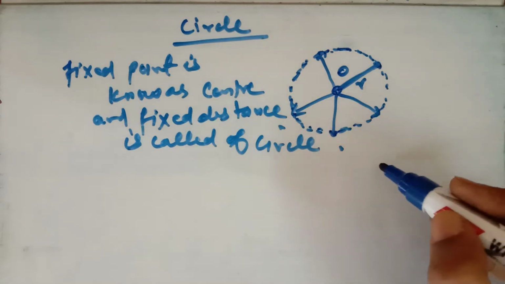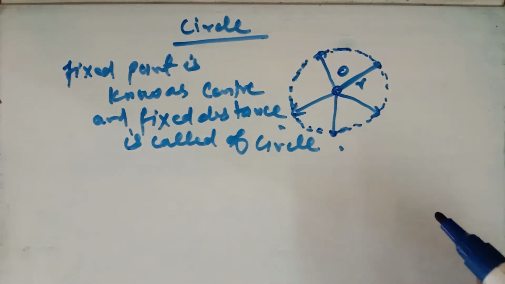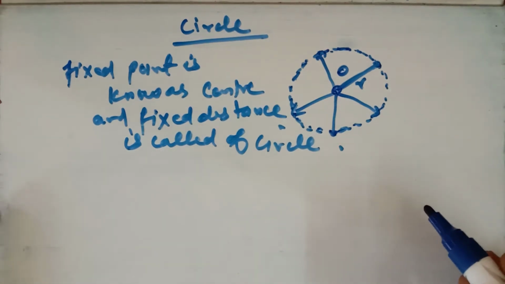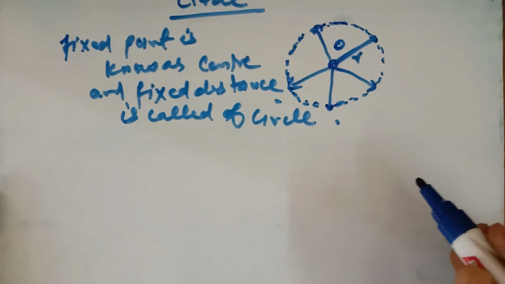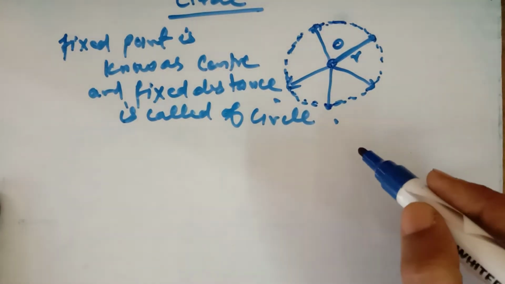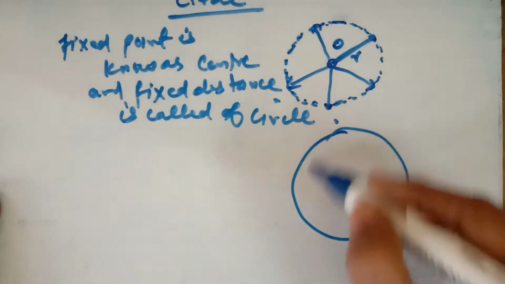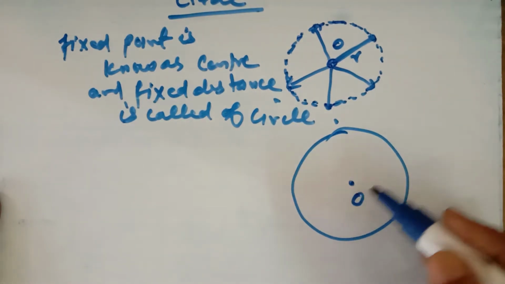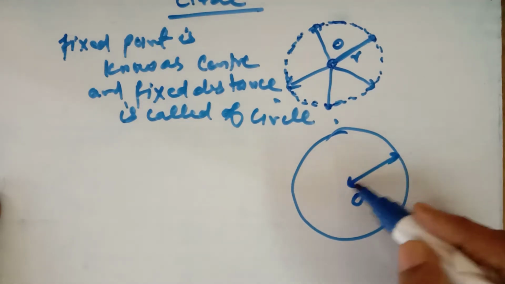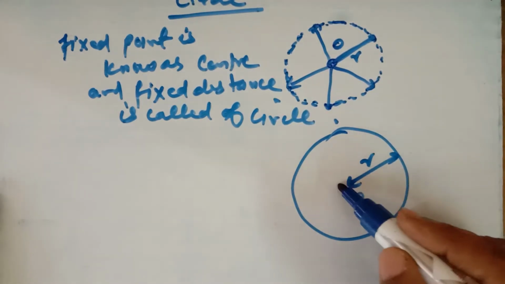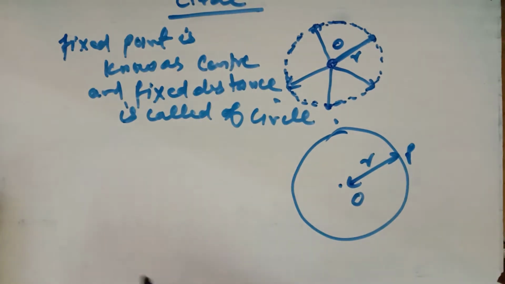It is a set of points whose distance from the fixed point is always constant. So this is the shape of the circle, this is the center of the circle, and this is the radius of the circle. This distance OP is the radius of the circle.